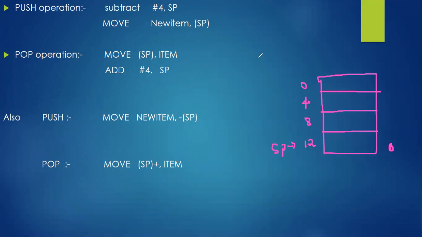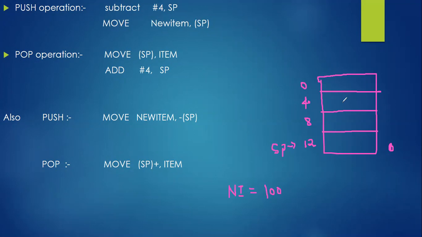Clear? Okay, fine. So for this explanation of the push operation, just observe: subtract #4, SP. SP we have already, no problem. Then later, move new item. Let me name this new item. Consider some variable, some memory location which is labeled as new item, and that is equal to 100. Example, 100 rupees.